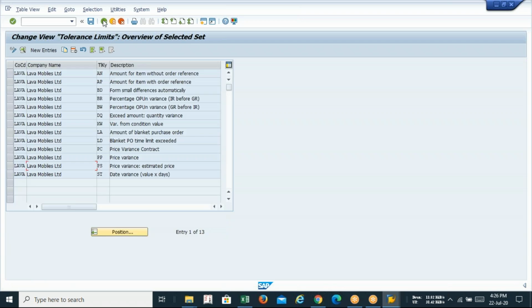Okay. So total how many? 13. So have you understood how to copy and from where to copy? Every piece of information you can copy from the company code ICSI. That is my company code. You can copy from ICSI.